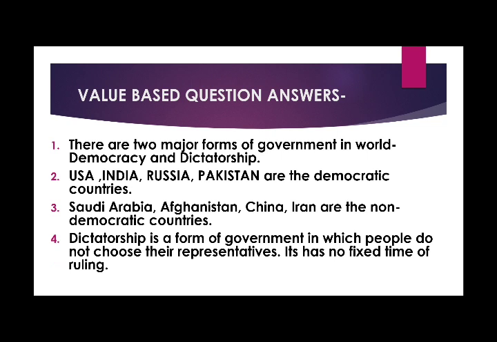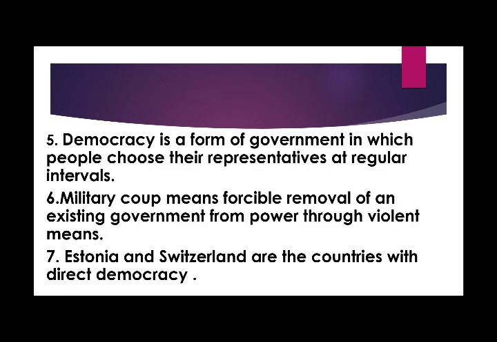Fourth, dictatorship is a form of government in which people do not choose their representatives. It has no fixed time of ruling. Fifth, democracy is a form of government in which people choose their representatives at regular intervals. Sixth, military coup means forcible removal of an existing government from power through violent means. Seventh, Estonia and Switzerland are the two countries which have direct democracy.